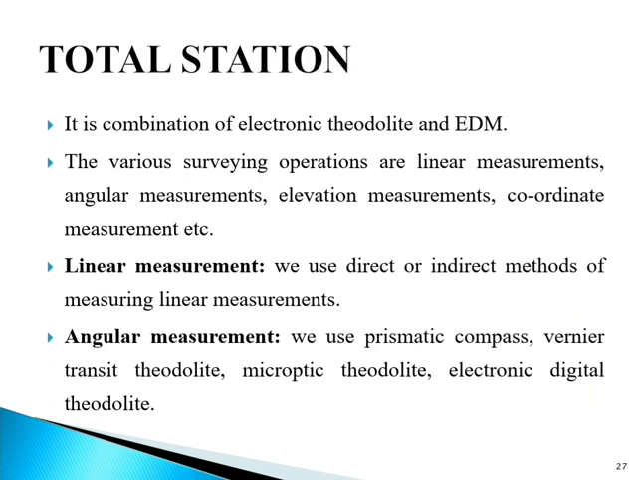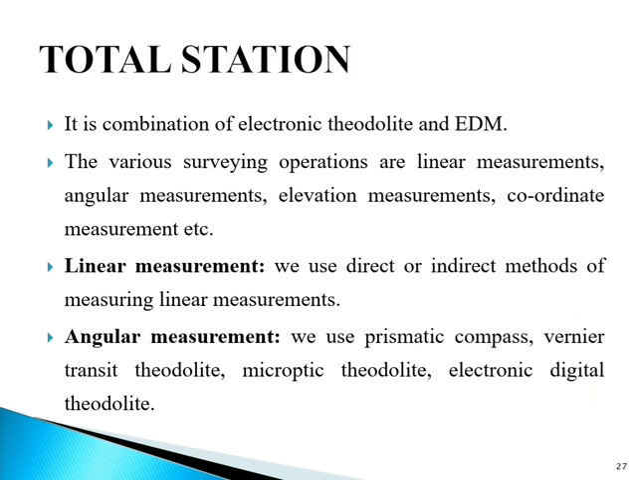Let's see about the total station now. A total station is a combination of an electronic theodolite and an electronic distance meter, or EDM. The various surveying operations are linear measurements, angular measurements, elevation measurements, or reduced levels, coordinate measurement, etc. Following are these. The first one is linear measurements. We use direct or indirect methods of measuring linear measurement.